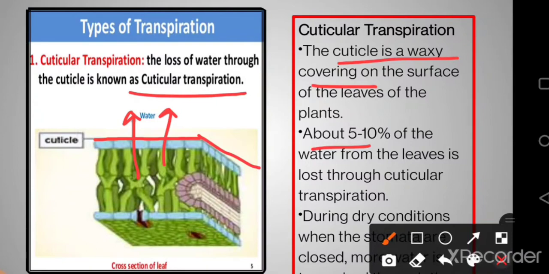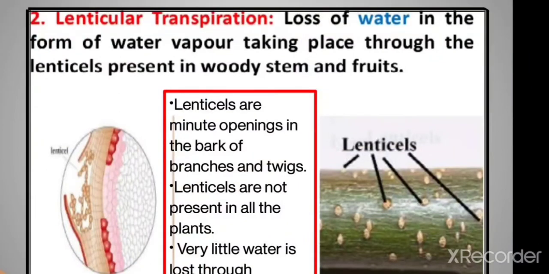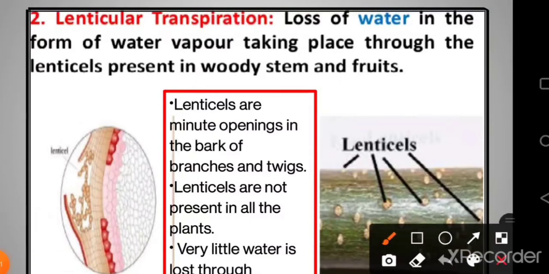Now coming to the next one, that is lenticular transpiration. So what are lenticels? Well, lenticels are very thin minute openings which you will not find in all plants. They are present only in the bark of mature plants. Alright, so you will not find lenticels in very young plants like the rose or other herbaceous plants. Now we can mark the opening over here. Students, this is the lenticel.